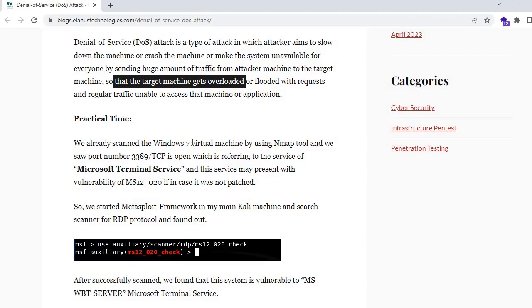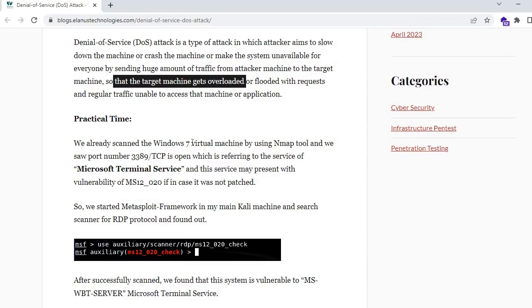Lots of traffic comes from different machines. Suppose there are 10 attackers sending lots of traffic from their machines to one target, say a bank they want to slow down. The group of attackers sends a huge amount of requests to the server, so that the server crashes, slows down, or is overloaded.